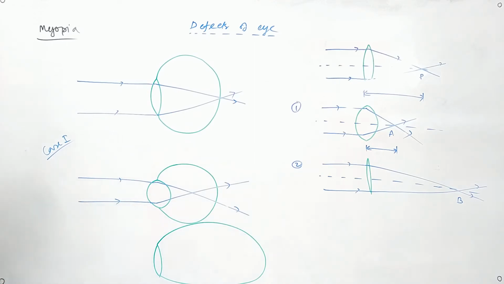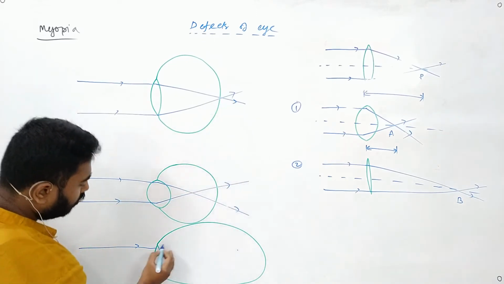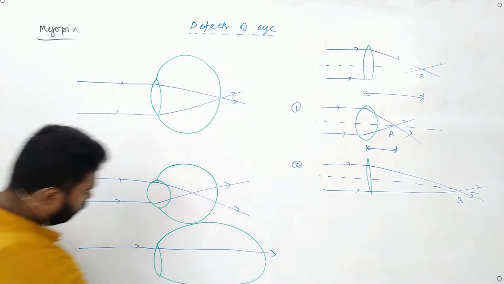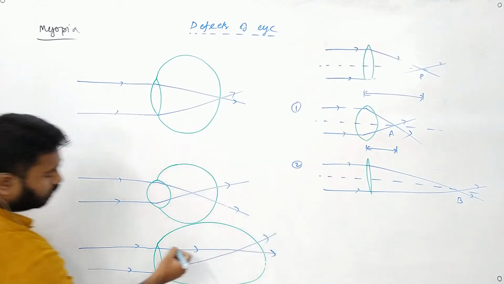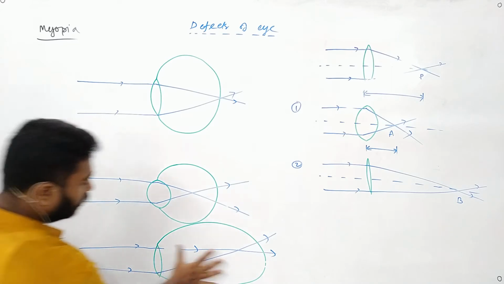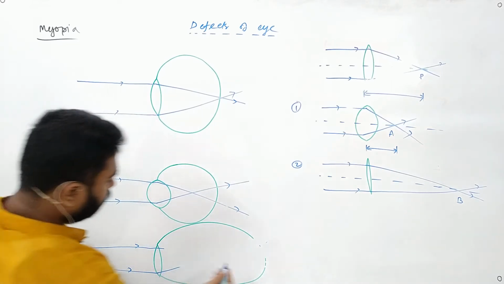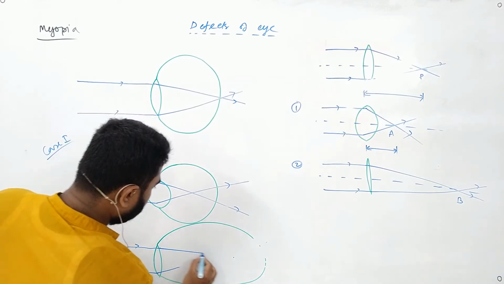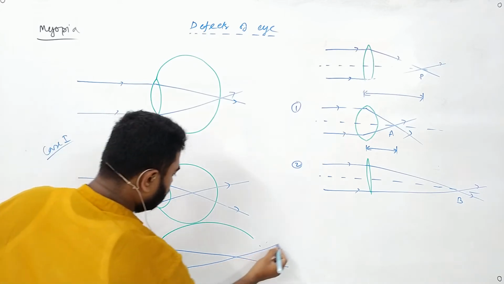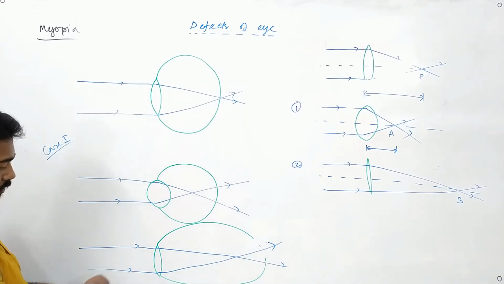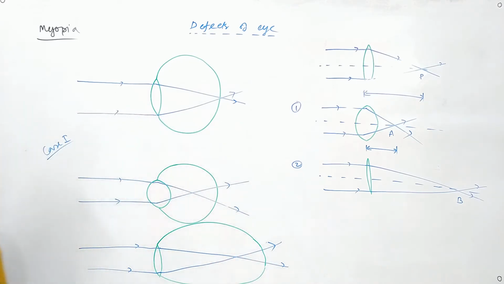That means the ray of light will come like this, and the image will be formed by passing the light through this portion. Okay, it can happen in this way. So this is also a case of myopia.